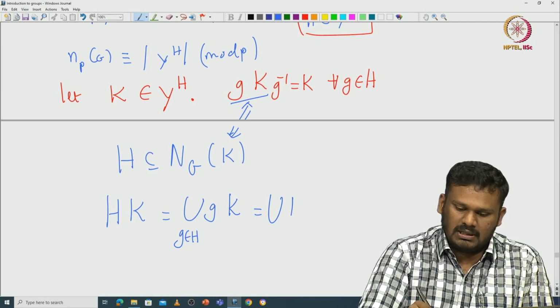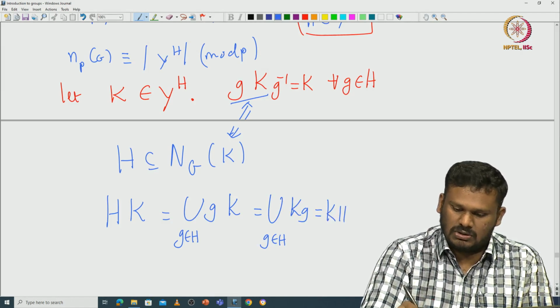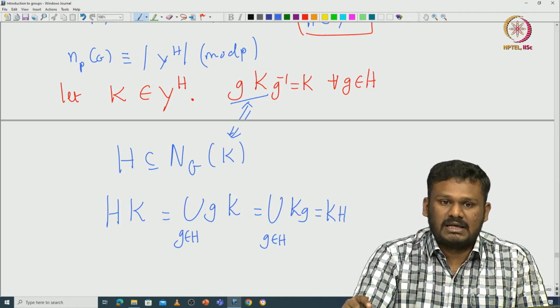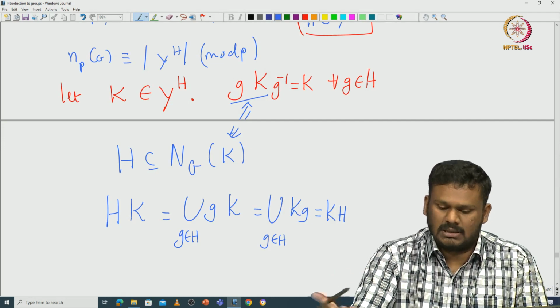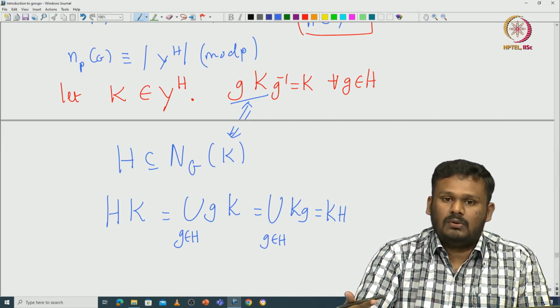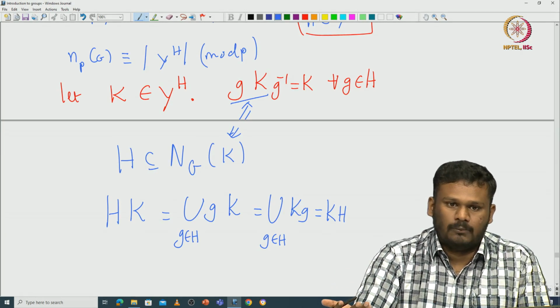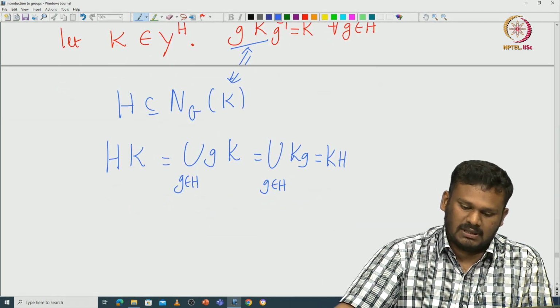So this is the union of KG, G in H. So that is exactly equal to KH. So this simply says HK is equal to KH. This is something we have already seen. I am just rewriting. Now, using our criterion for when HK is a subgroup, you can easily see that in this case HK becomes a subgroup.